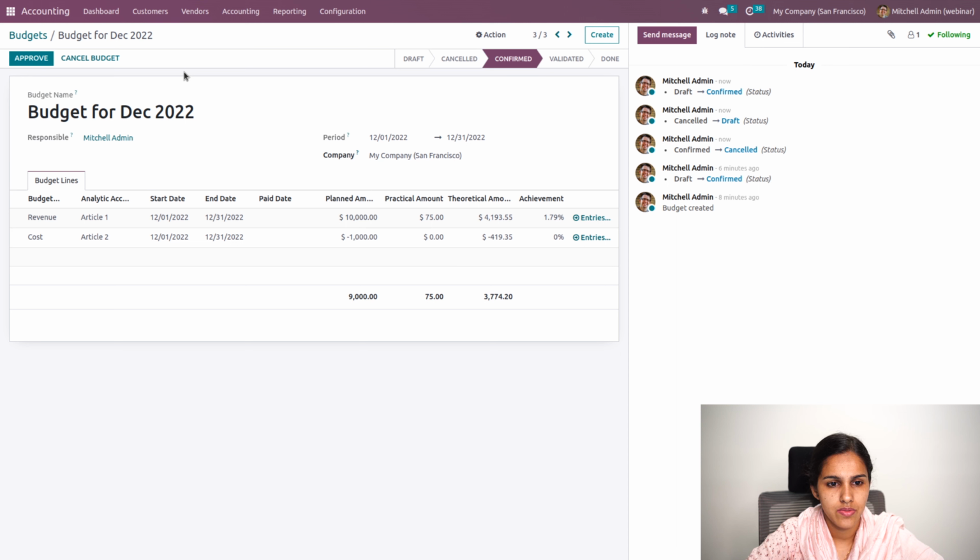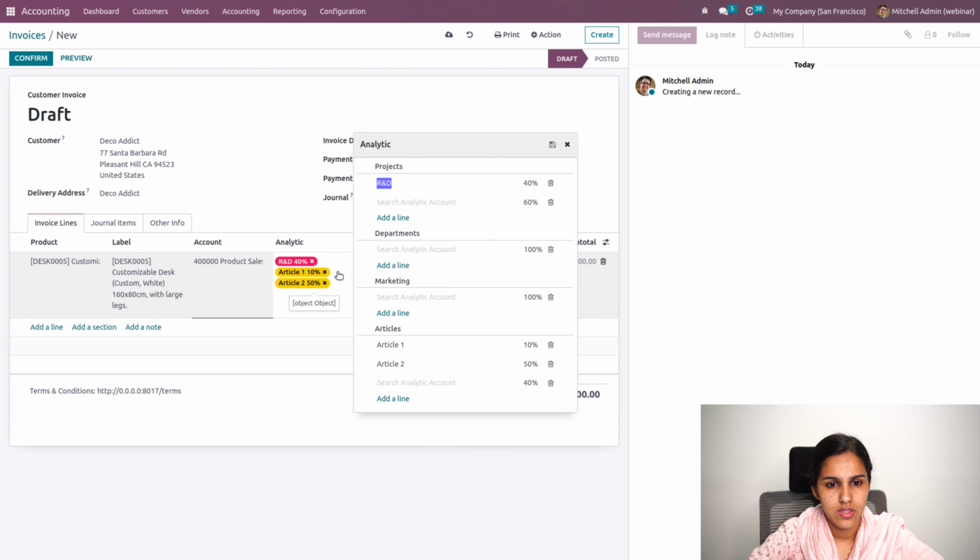So if I'm trying to make a revenue, for example, we'll be creating for Deco itself, and maybe the payment is 1000. Okay, so I'll just remove this. Okay, I'll add 10% to article 1 and 50% to article 2.